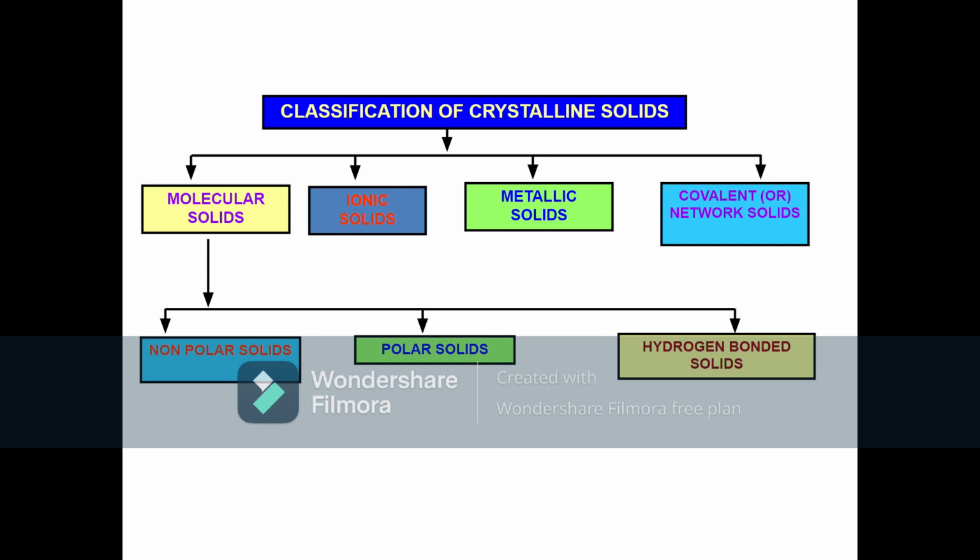So these are some important characteristic properties of various types of crystalline solids.